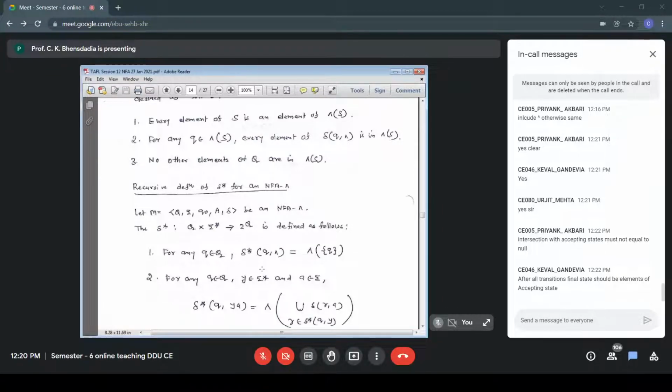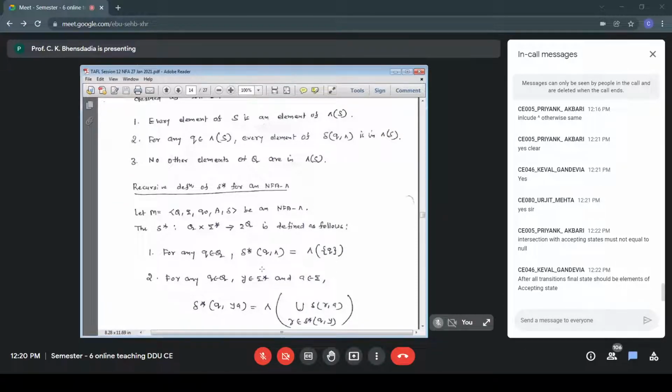Keval, what are you saying? So how do we mathematically represent that, Keval? We already have studied that, very simple. Condition: the final state of the transition should be an element of the accepting states. So how do we mathematically represent that?